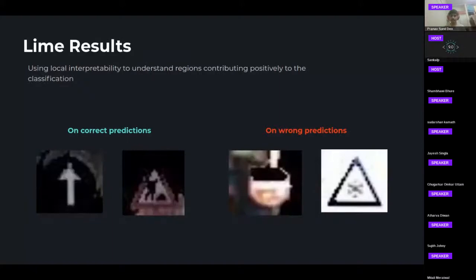The same is with LIME results. So the black dot pixels are the ones ignored by the model. On the correct predictions, we can see the background and